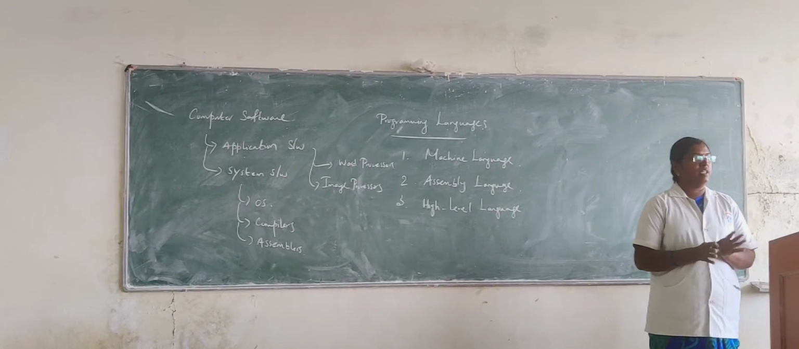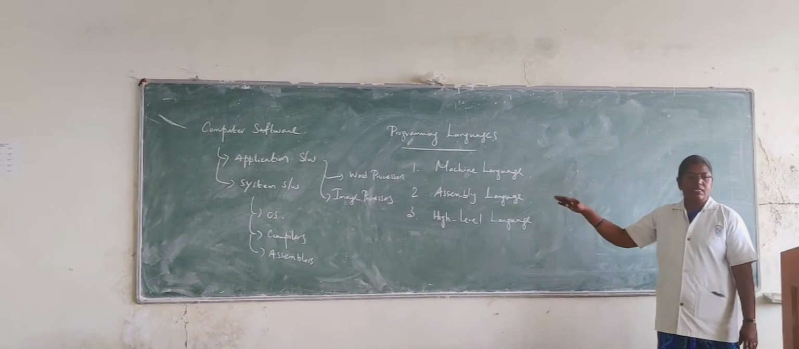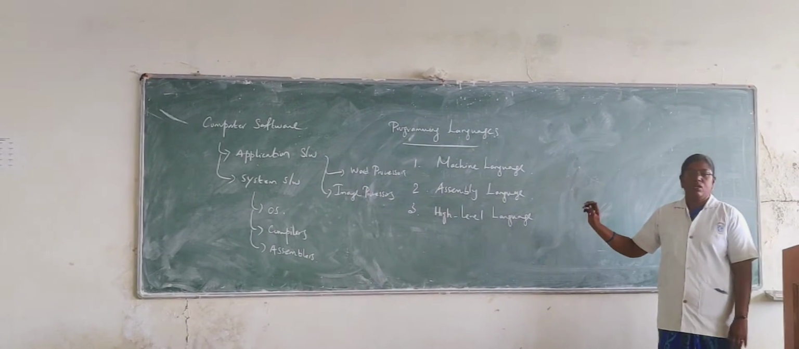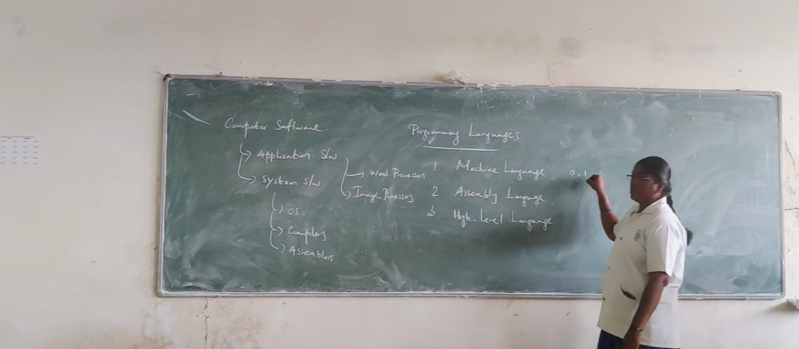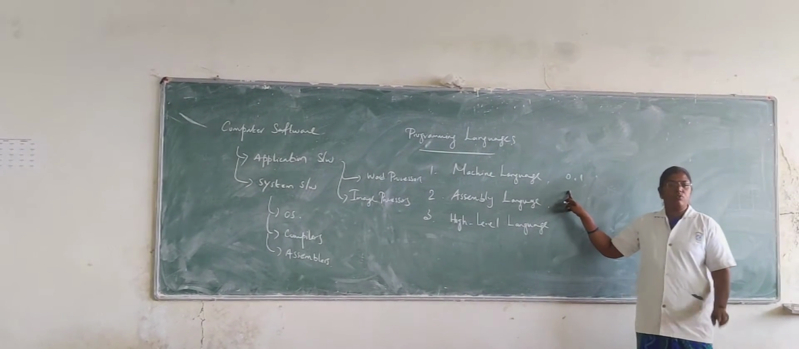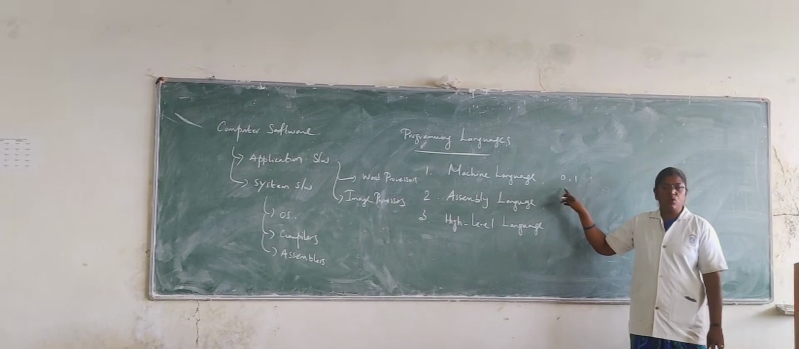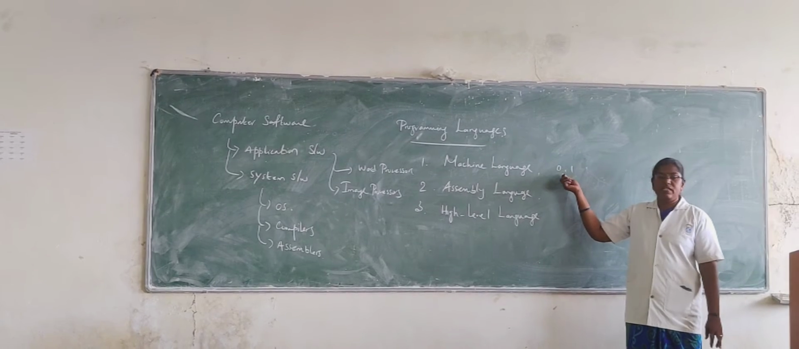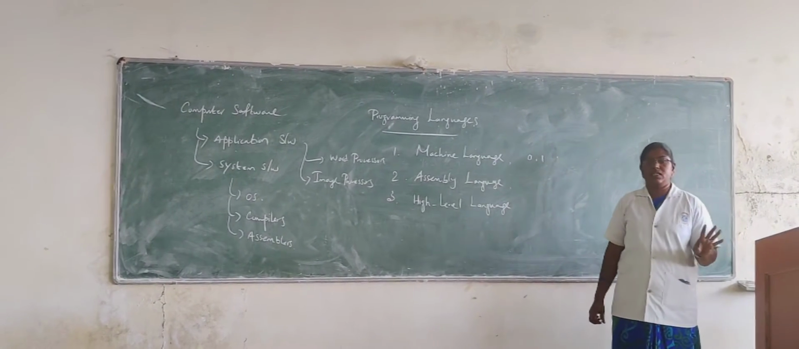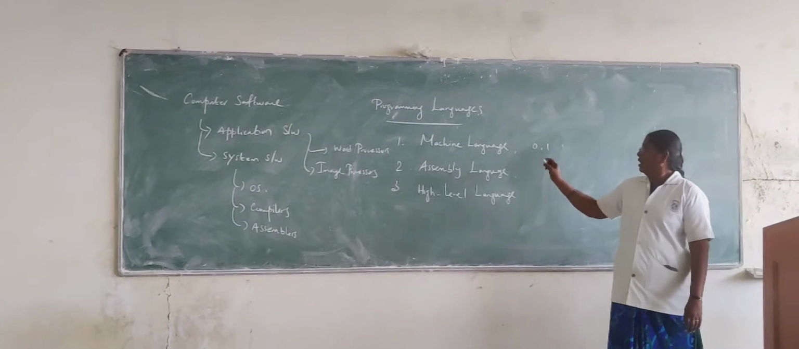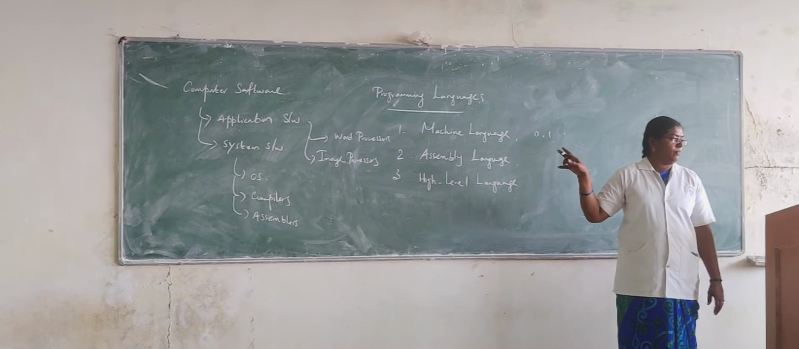Based on programming language characteristics, it can be classified into three types: machine language, assembly language, and high level language. In machine language, the characters are only zeros and ones. In machine language only two characters are possible: one is 1, the other one is 0. Using only zeros and ones we write the words and form the instructions. So in machine language the entire thing is only in the form of zeros and ones.